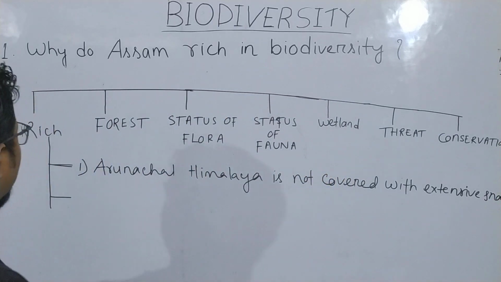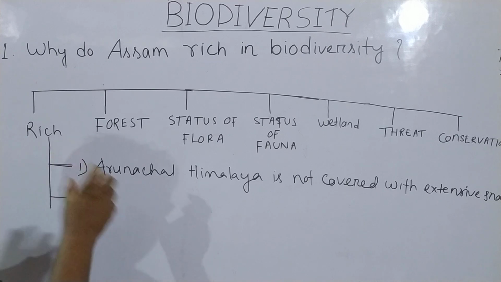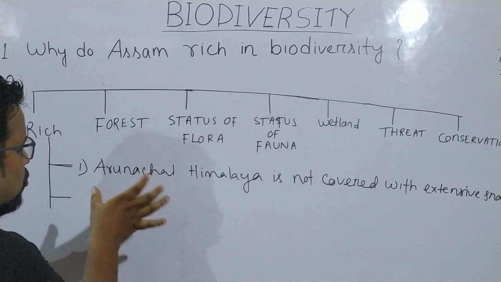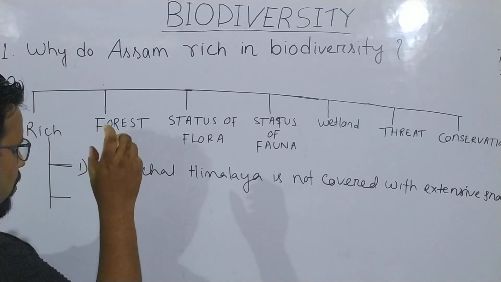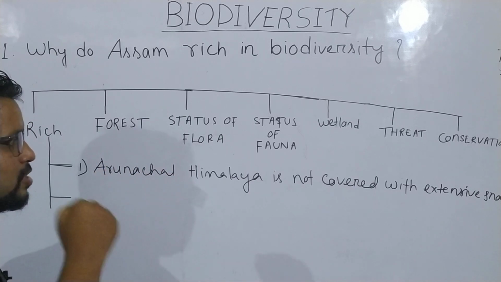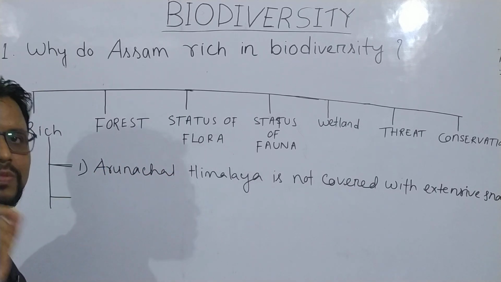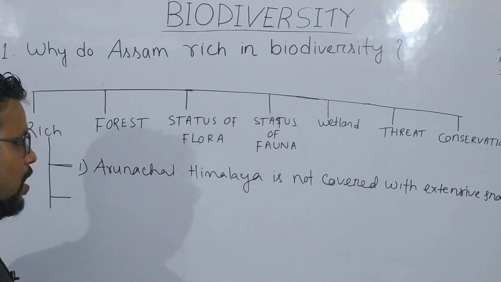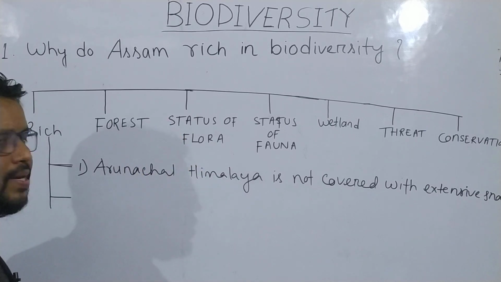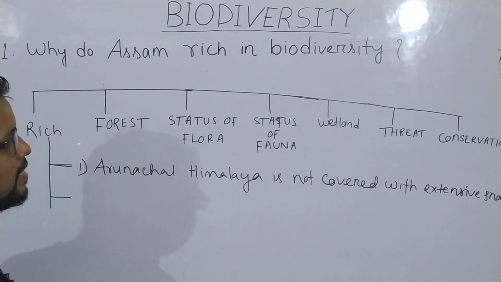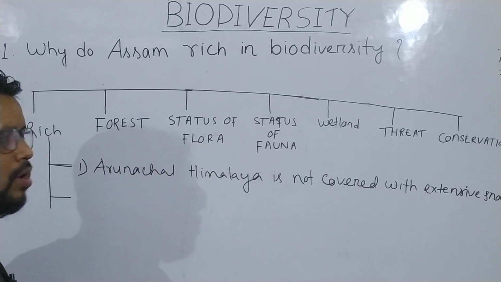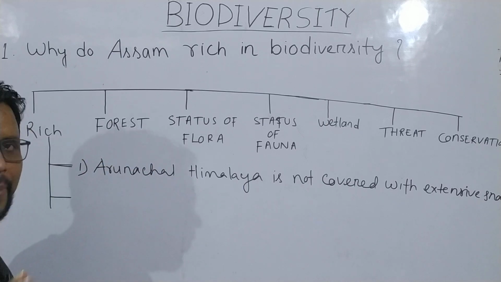Arunachal Himalaya, which is also called Eastern Himalaya, does not have as much snow cover as other parts of the Himalaya, because of which many Chinese origin fauna can come easily to Assam, which makes Assam rich in biodiversity.